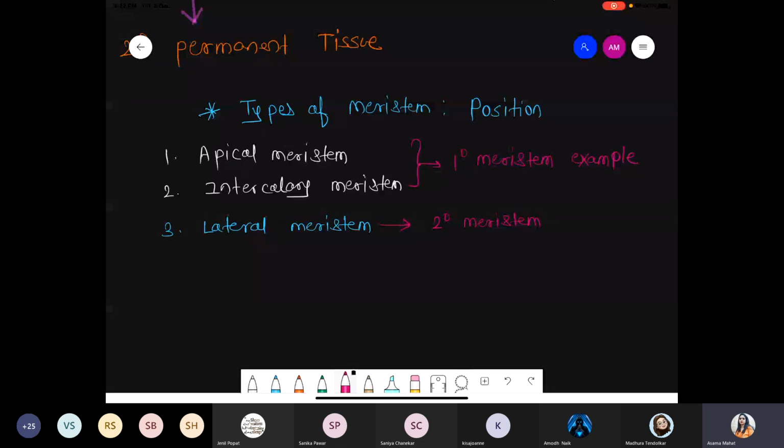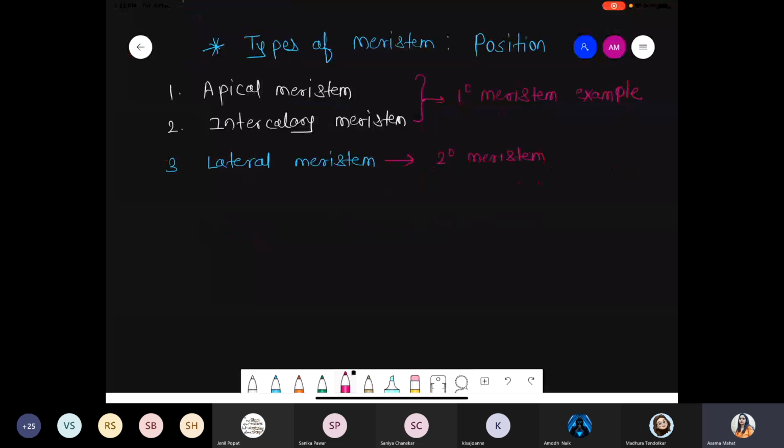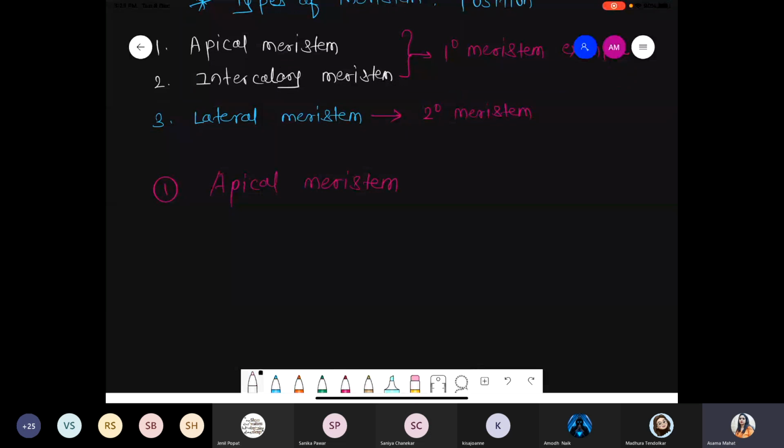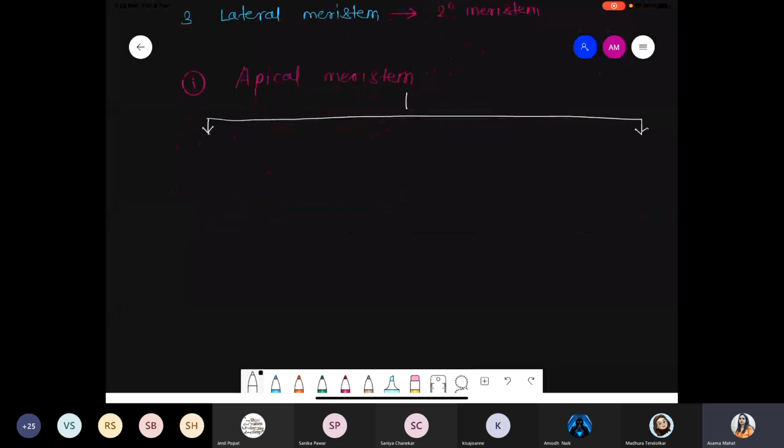Okay. So first of all, we are talking about number one type, apical meristem. And definitely apical meristem means we are talking about which position? Apex position, apical position, tip position. So now we are talking about the apical meristem. It is divided into two types.